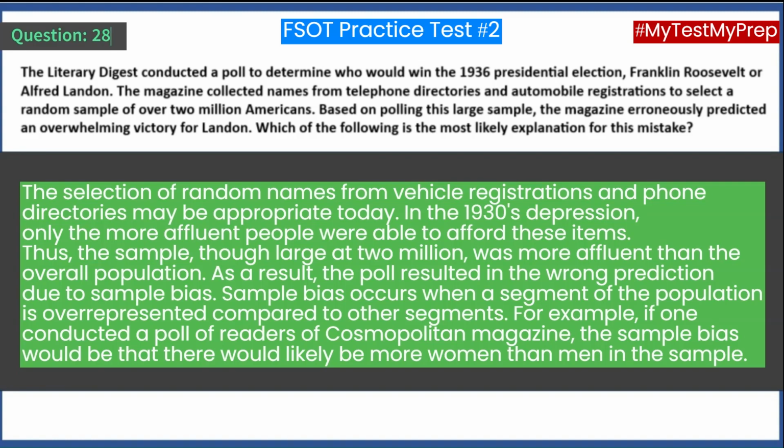Sample bias occurs when a segment of the population is overrepresented compared to other segments. For example, if one conducted a poll of readers of Cosmopolitan magazine, the sample bias would be that there would likely be more women than men in the sample.